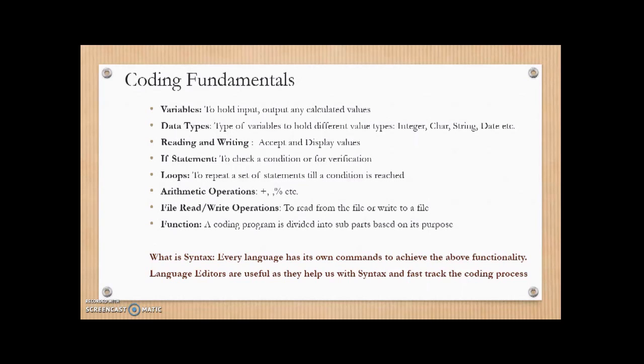Apart from inputs from the user, variables can be used to store interim results. For example, in a program, you're required to sum up a set of numbers, right? So you can hold the sum of these numbers in a variable, which can be used in some processing, right? So variables are used to save inputs from the user.